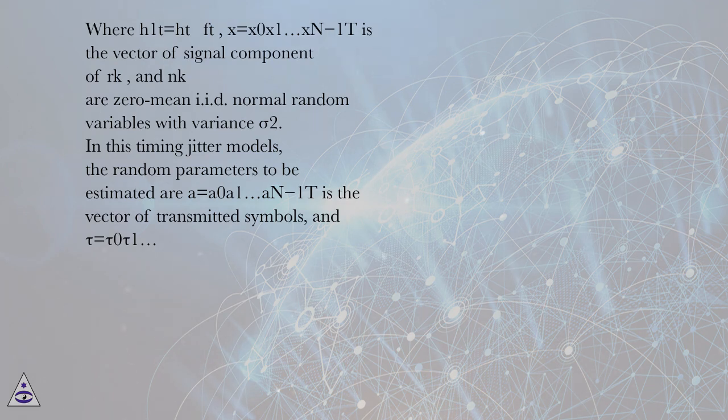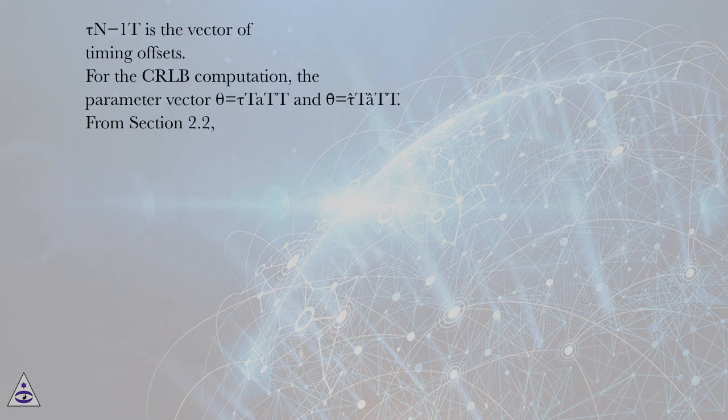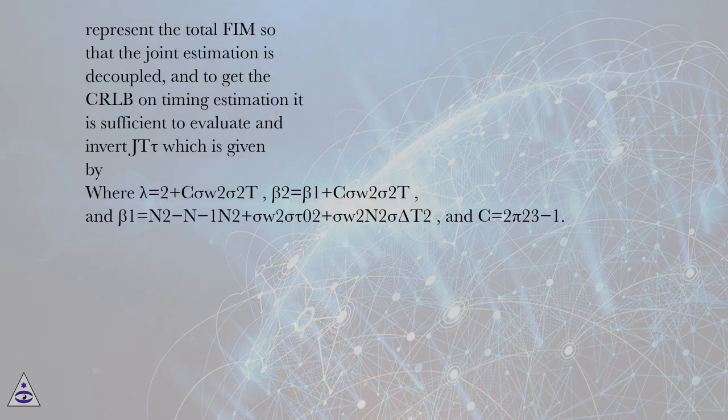In this timing jitter model, the random parameters to be estimated are a equals a_0 through a_{n-1}, the vector of transmitted symbols, and tau equals tau_0 through tau_{n-1}, the vector of timing offsets. For the CRLB computation, the parameter vector theta equals tau and a. From section 2.2, we represent the total FIM so that the joint estimation is decoupled,